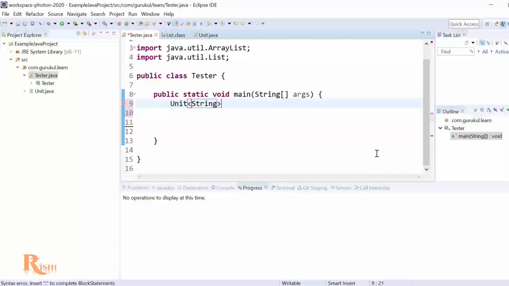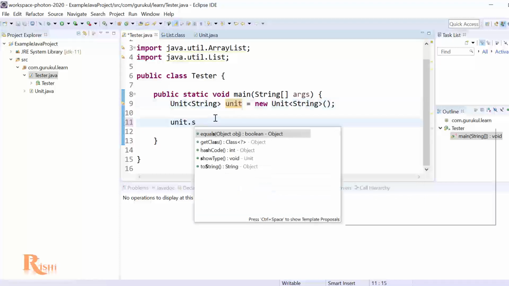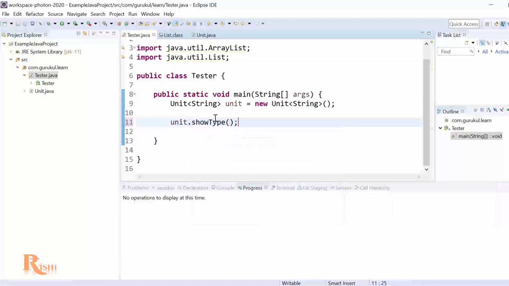So if this is a string unit, we'll just say unit equals new Unit, and you're done. And then if I say unit.showType, it will actually show me what exact type I passed. So let's run this code and see the results.